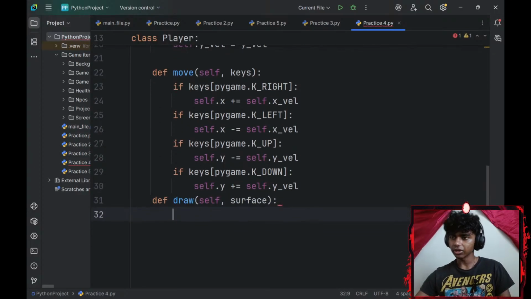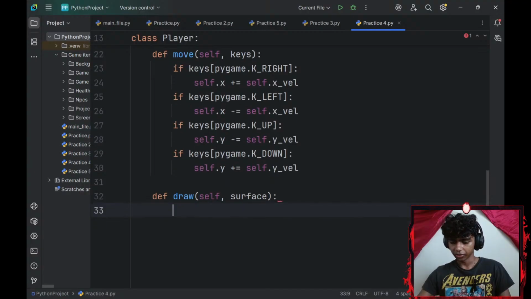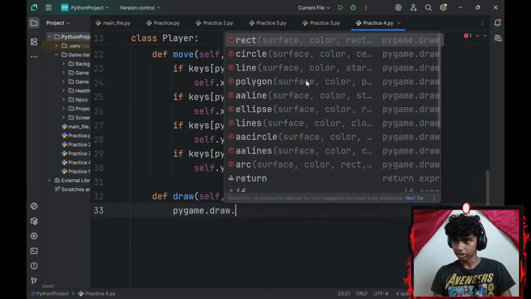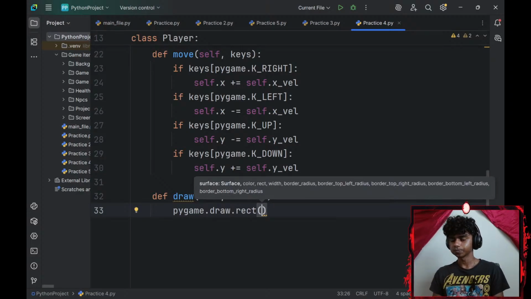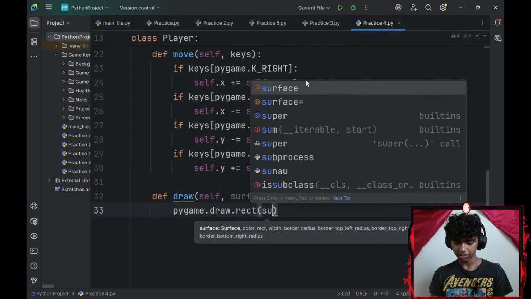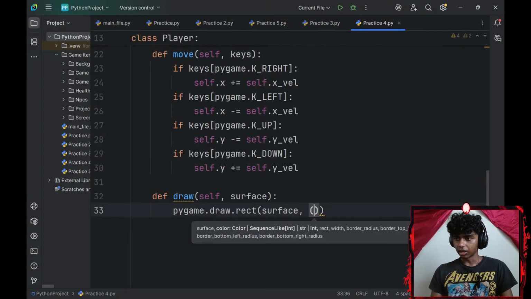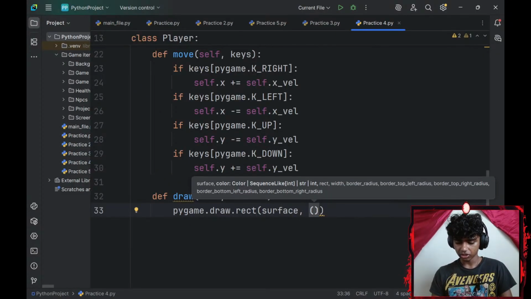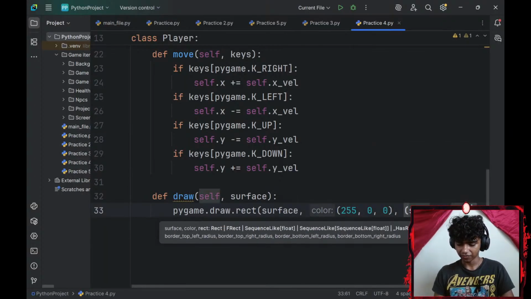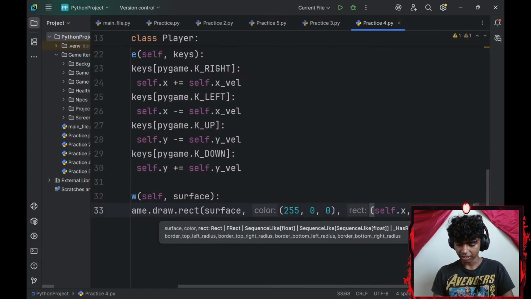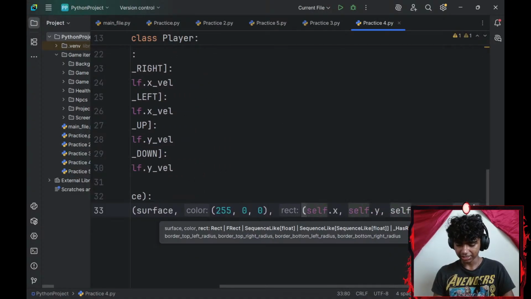Alright, perfect. And then let me go ahead and go with a pygame.draw.rect. My player will be a rectangle. Let's see. I'll add a bunch of parameters. So the first parameter is going to be my surface. The color is going to be, I don't know, let's go with red again. Okay, and then in a tuple, I'm going to add the x-axis, y-axis, width, and height of my player. So self.x-axis, self.y-axis, self.width, and lastly, a self.height.